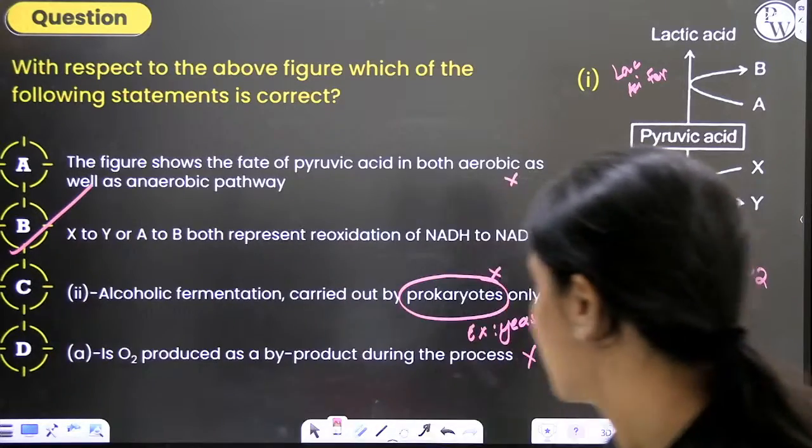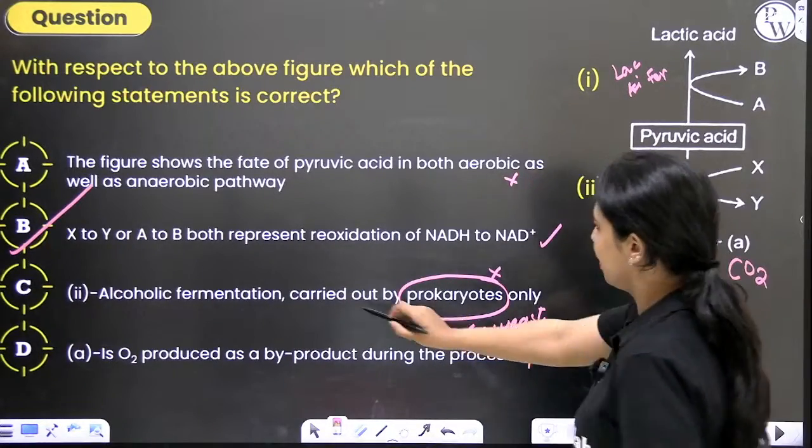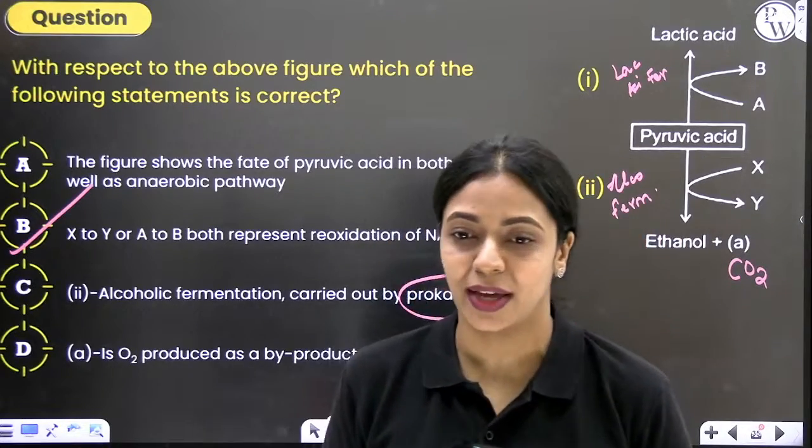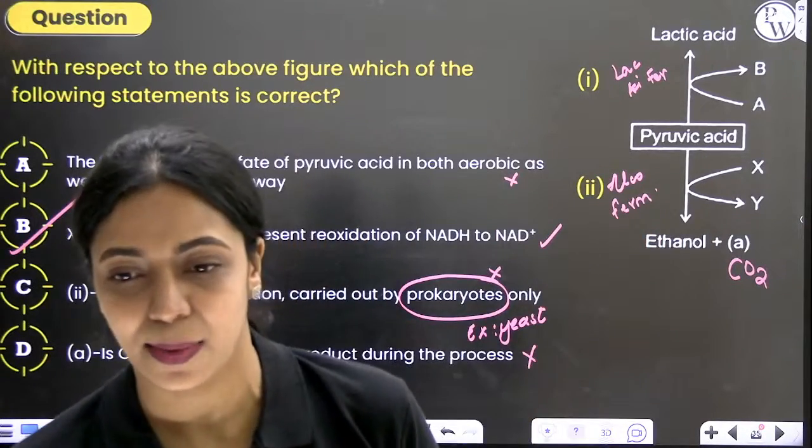Hitesh, why do you think C is correct? I told you clearly. Alcoholic fermentation takes place in eukaryotes also. Yeast is a eukaryotic organism. That is the example.